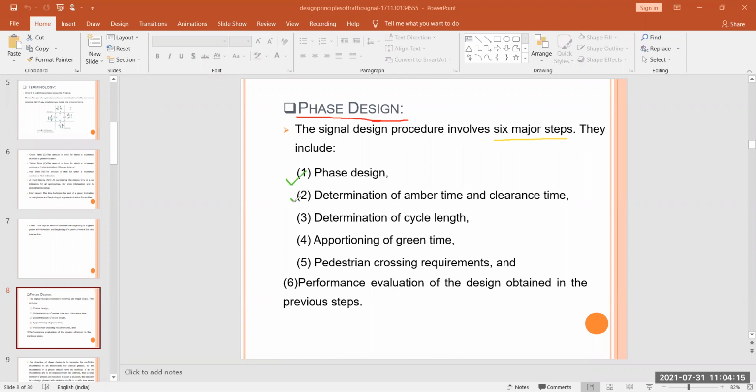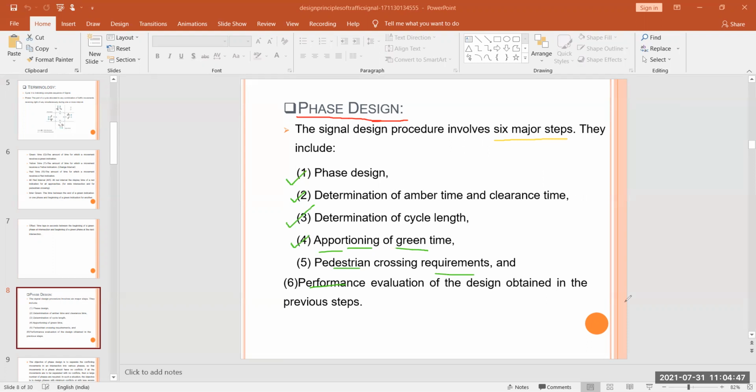Next is determination of amber time and clearance time. Next is determination of cycle length. Next is appropriation of green time. Next is pedestrian crossing requirement time, and next is performance evaluation of the design obtained in the previous steps. So what we see here, the signal design procedure has six major steps.